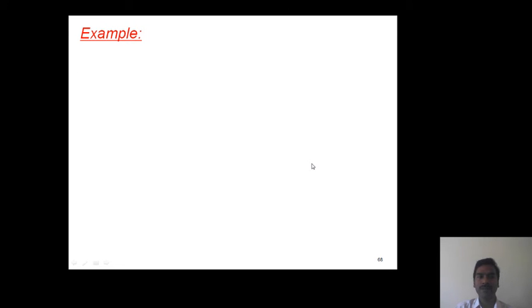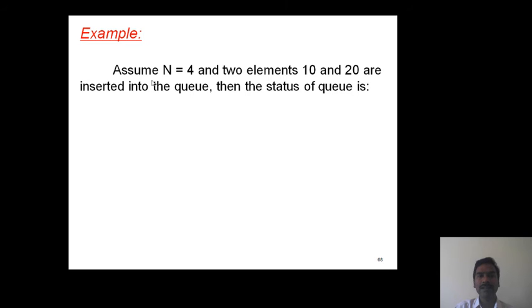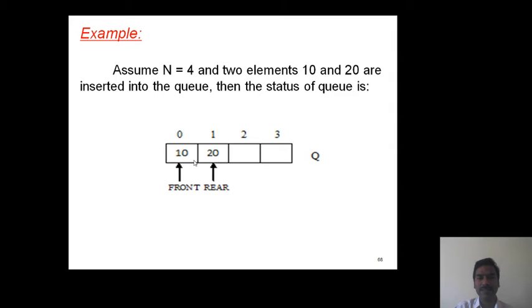Now it shows one example. Consider n equal to 4, that means the maximum size of the queue is 4, and two elements 10 and 20. When these elements are inserted into the queue, the status of the queue is in this format.